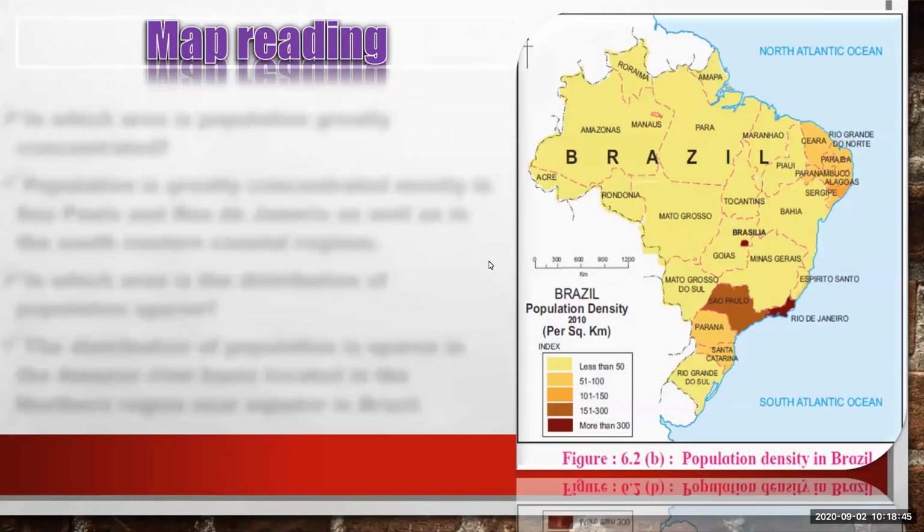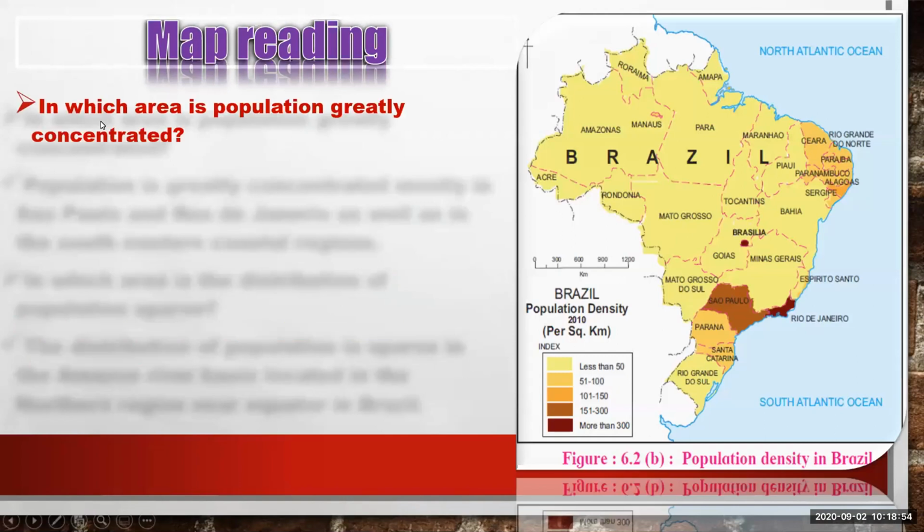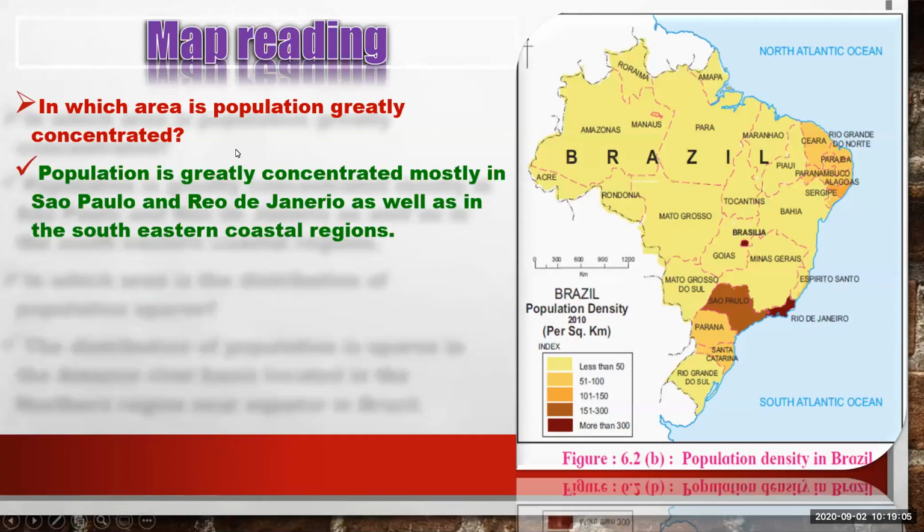Now we have already read the map of Brazil, this distribution map and density also. The first question is on the basis of the map. In which area is population greatly concentrated? We have to find out, and it is very easy. Population is greatly concentrated mostly in Sao Paulo and Rio de Janeiro, as well as in the southeastern coastal regions. Here population concentration is more in Rio de Janeiro, the capital city of Brazil, that is Brasilia, and in the Sao Paulo area.